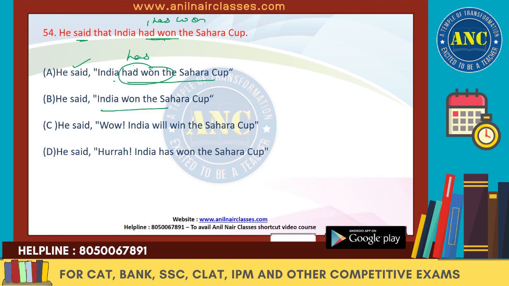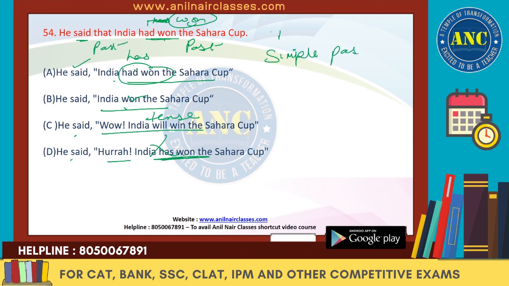This is the simple past, so this could be correct. He said, wow, India will win. This tense is wrong. He said, hurrah, India has won is wrong. We need only one. So we know that when both the sides the past is there, the reporting verb is also in the past. It should be only one. So this is also in the past. What we have learnt is simple past changes to past perfect.